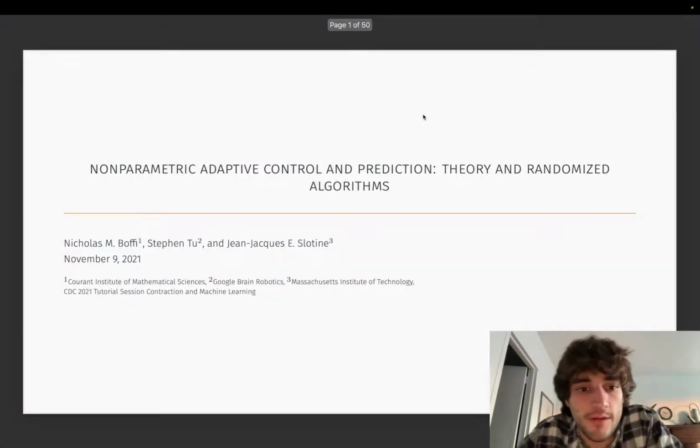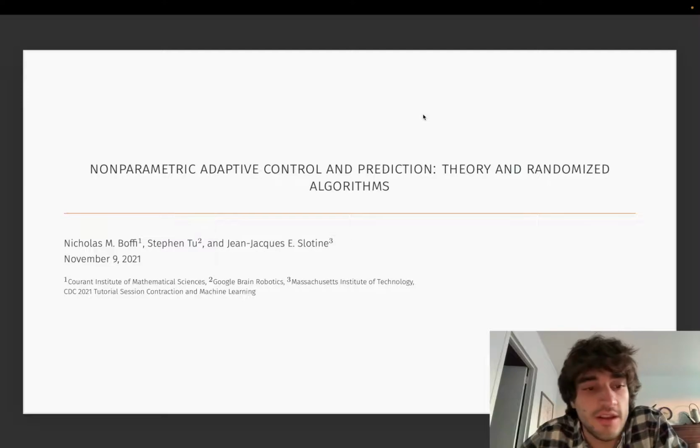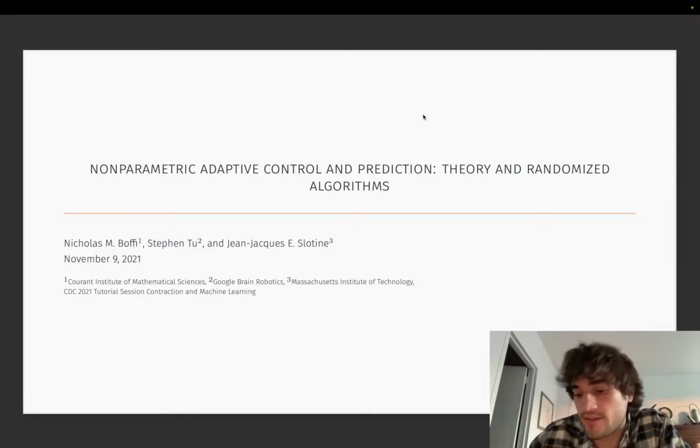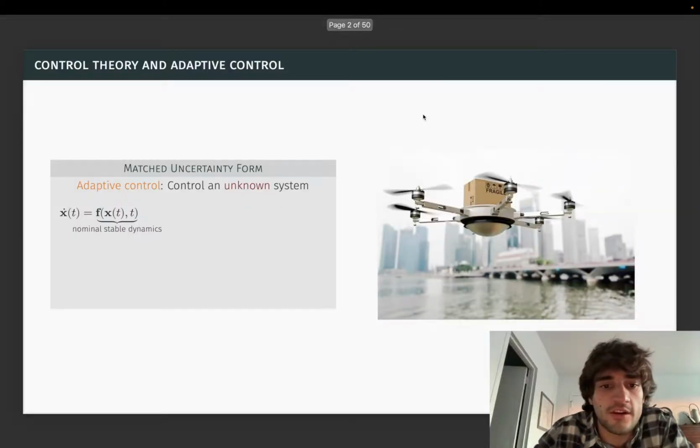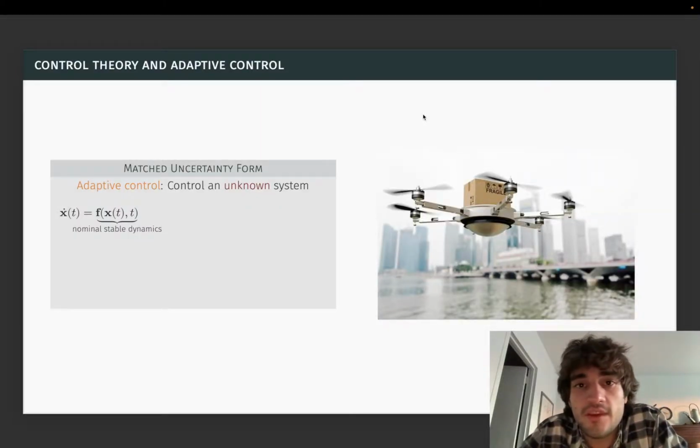Today I'd like to tell you about a new paper by Stephen Tu, Jean-Jacques Slotine, and I called Non-parametric Adaptive Control and Prediction: Theory and Randomized Algorithms. To understand our contribution, I need to make sure that we're all on the same page in terms of understanding the problem that we're trying to solve.